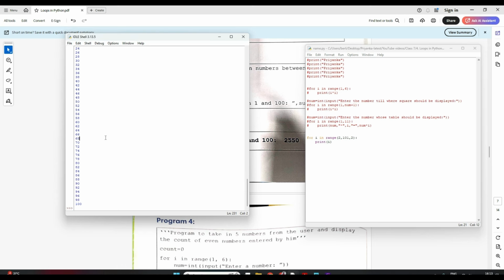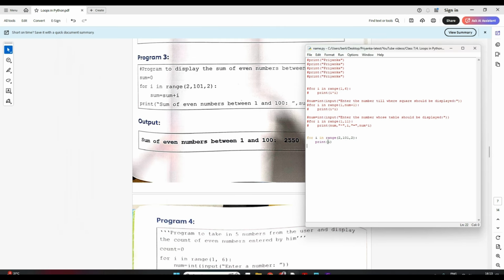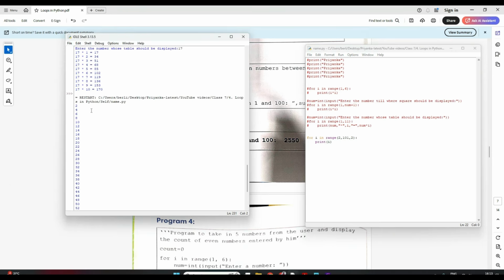Now I don't want the list. I want the sum of this. So how do we do that? Now see, if you look at this output, first I value was 2, second I value was 4, third I value was 6, then 8. So I just need to keep on adding the I value.